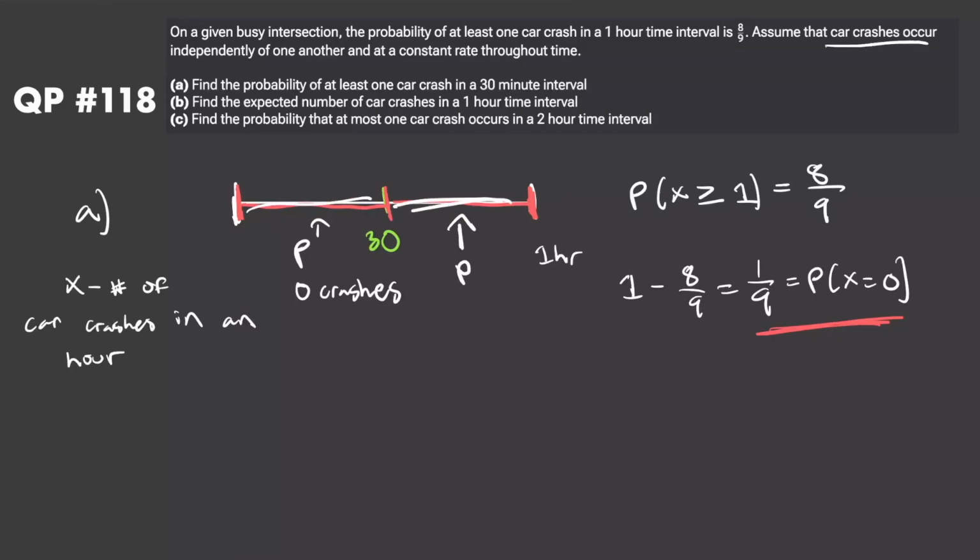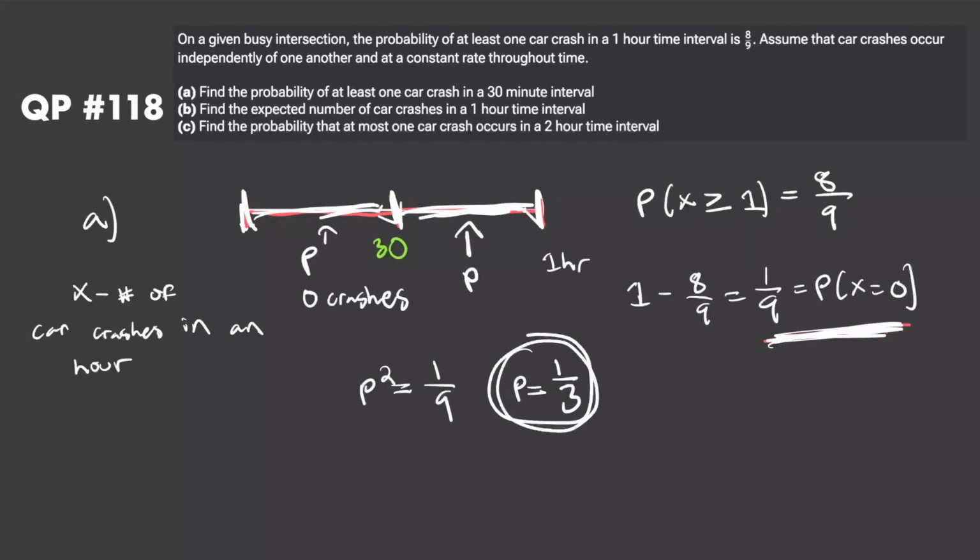Now, since these car crashes occur independently of one another, we know that the probability of 0 crashes in this first time interval, we can just multiply that by the probability of 0 car crashes in the second time interval, and that'll be equal to the probability of 0 car crashes in our whole 1 hour time interval. So all I have to do is set p squared equal to 1/9, and then we can solve for p. P is just going to be equal to plus or minus 1/3, but in this case, only 1/3 makes sense. This is the probability of 0 car crashes in a 30-minute time interval, so the probability of at least one car crash in a 30-minute time interval is just going to be 1 minus 1/3, which is just equal to 2/3.